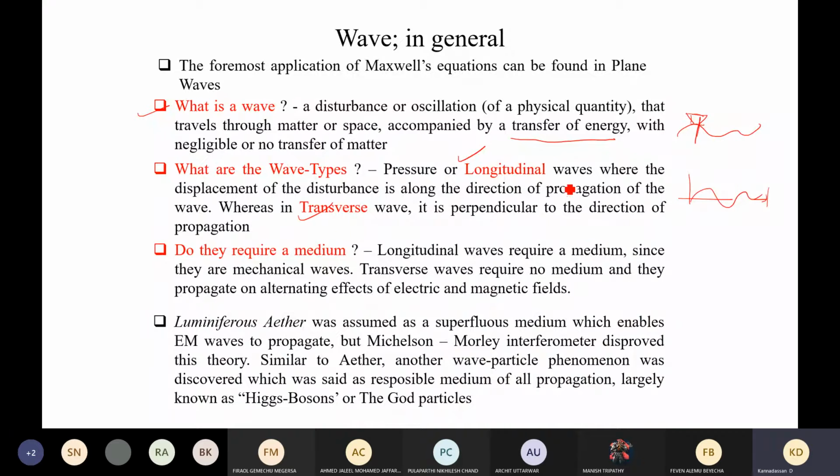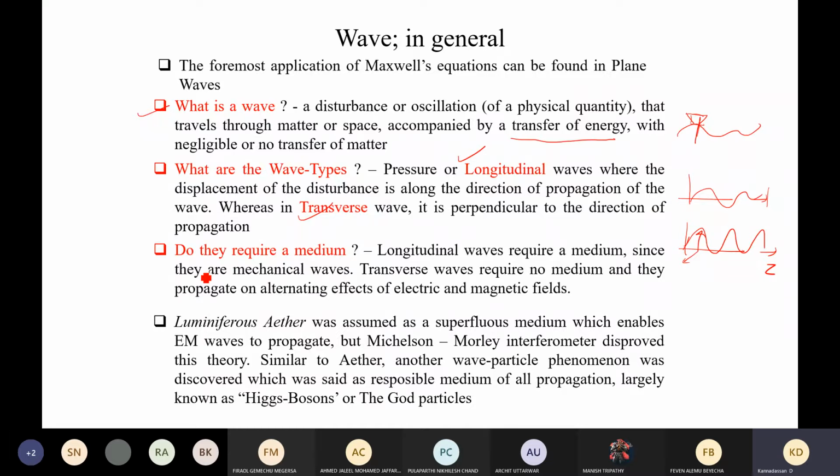In this, the wave propagation will be perpendicular to the direction of the wave. If the wave is traveling in the z direction, the oscillation may be in the x or y direction. And it will carry the energy also in the same direction. So when you square that particular field component, you will easily get the power term, and if you integrate the power term, you will get the energy. By that, you can easily understand this.